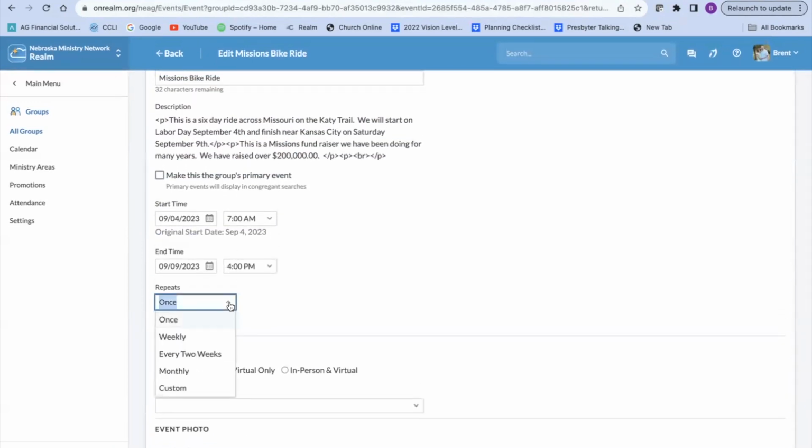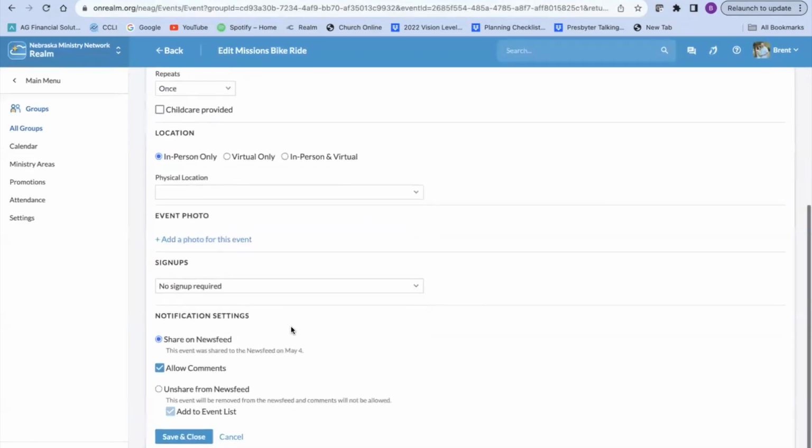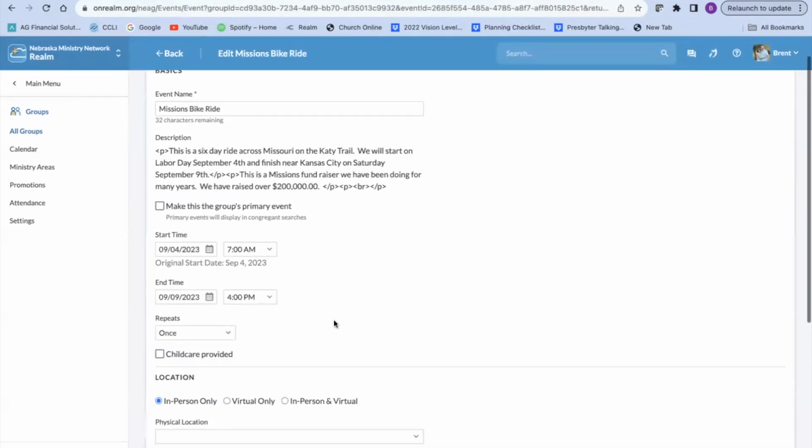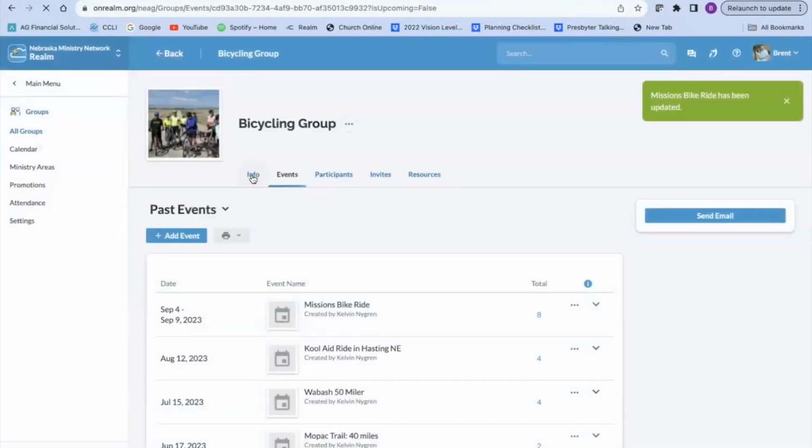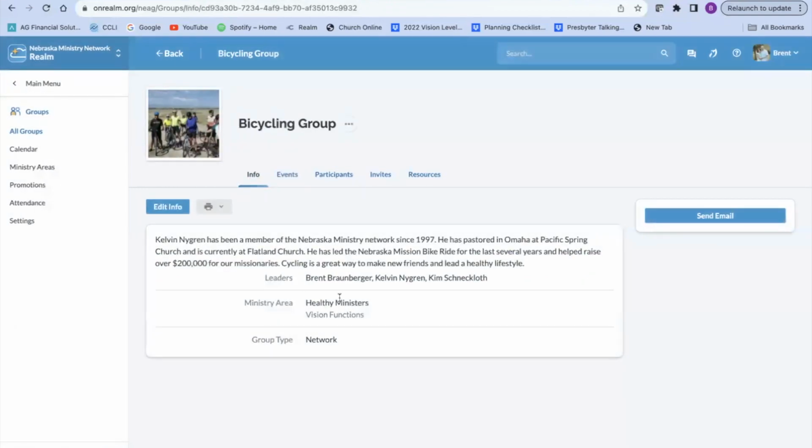So that's what's selected there. You have options here. You can go weekly, every 2 weeks, monthly. So some of you, if you're meeting monthly, you could go monthly, and then you select Tuesdays, the second Tuesday, whatever, 1 p.m. And then that's what it would populate as. Okay, so let's unselect that and hit save and close. And then we'll go back to info. And you'll notice it took that out of there, that it meets once, occurs once. I'm going to go back and change that so that it doesn't mess Kelvin up.